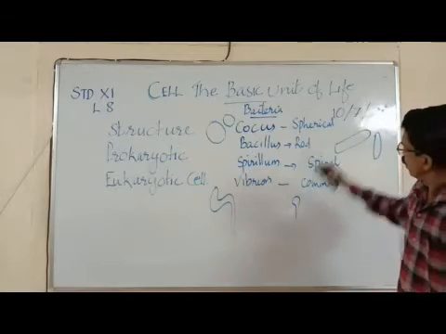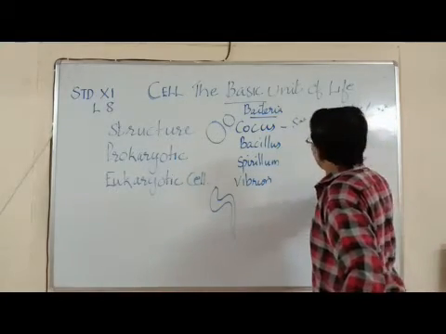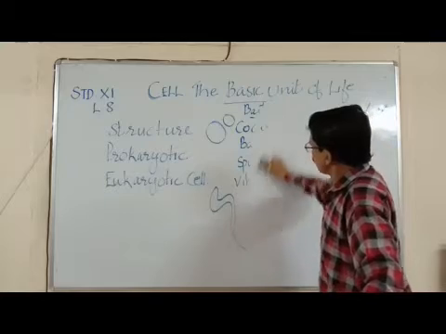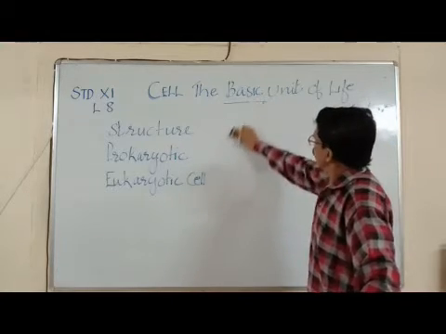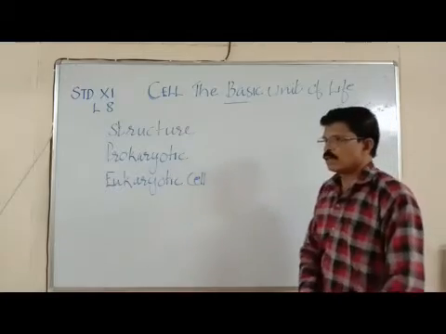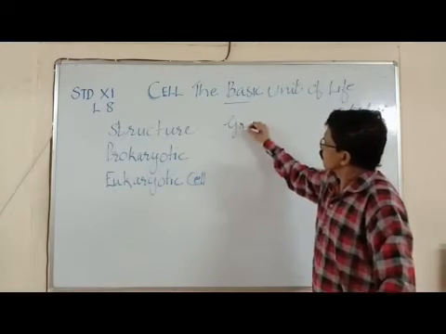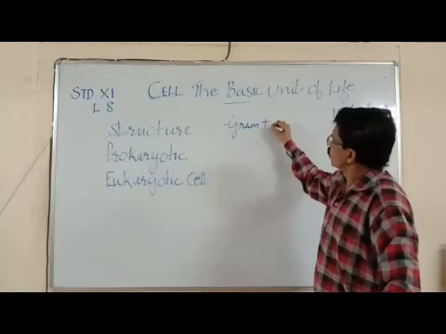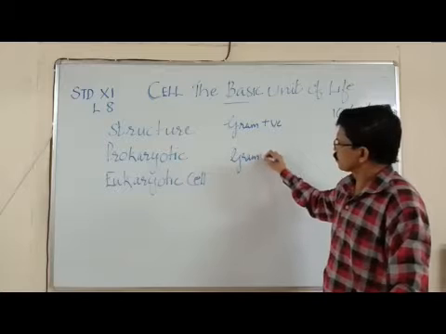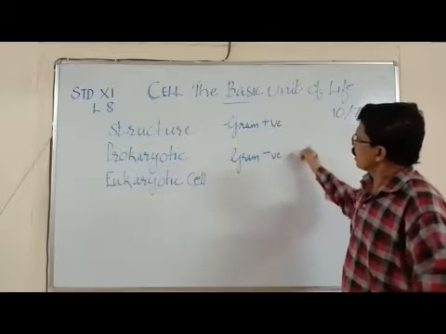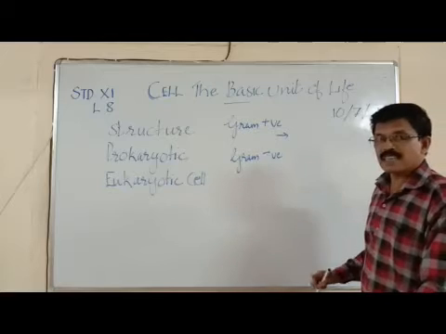Right? Now we are coming to the bacteria, which can be again divided into two groups based on the staining properties. Based on the staining properties, bacteria can be classified into two types: gram positive and gram negative bacteria. Gram positive bacteria can retain the stain